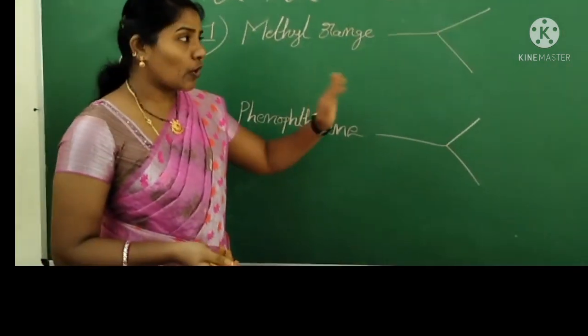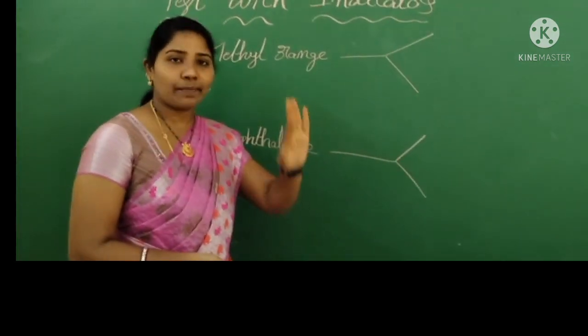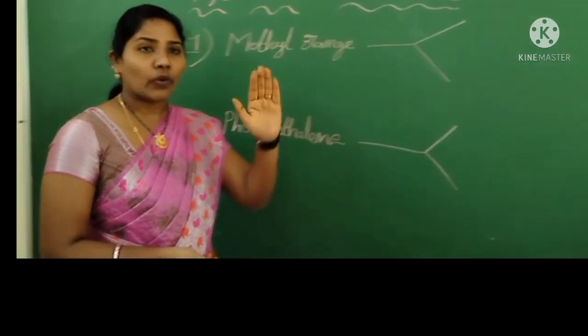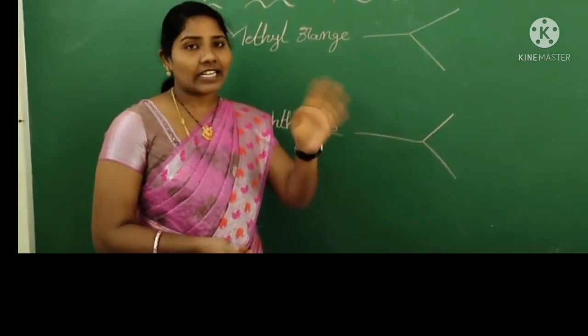We are going to test methyl orange with acids and bases. Then we are going to test phenolphthalein with acids and bases.